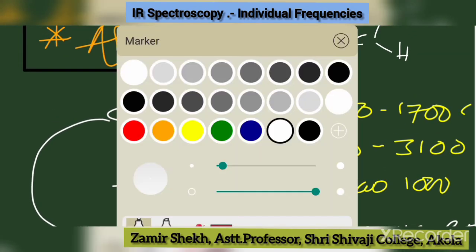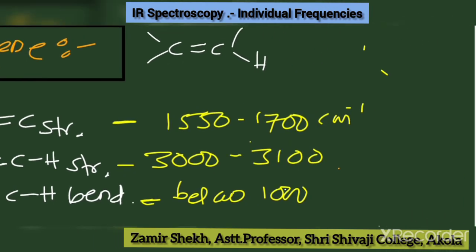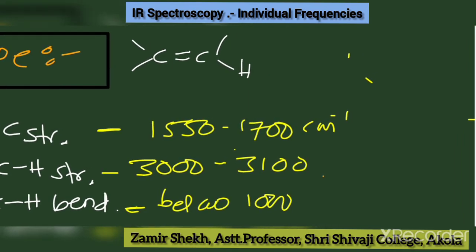First is your carbon-carbon double bond stretching, then CH stretching and CH bending. So likewise we have frequencies given according to the force constant. C single bond C and C double bond C have two different frequencies. C double bond C absorbs to a greater extent than C single bond C.